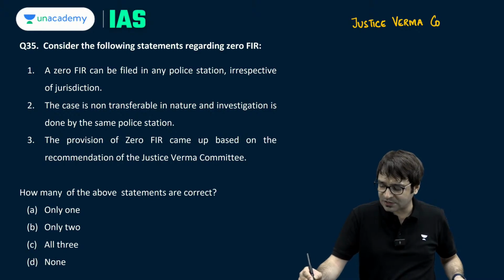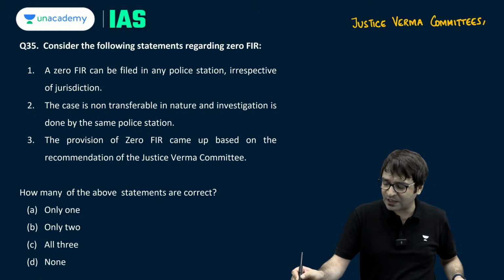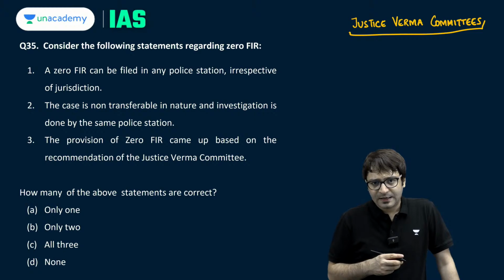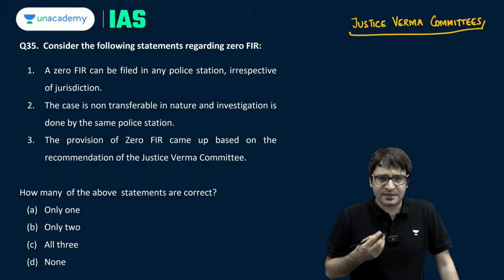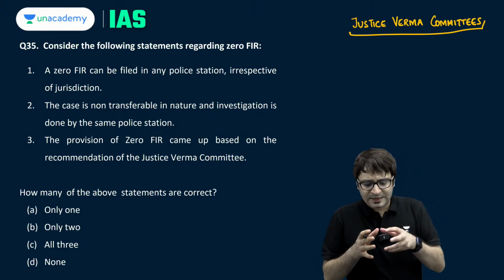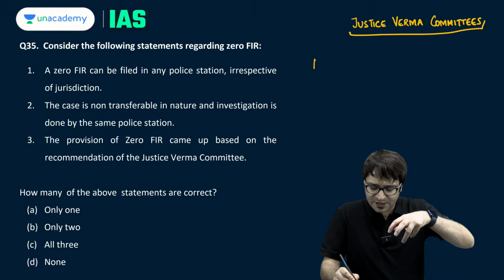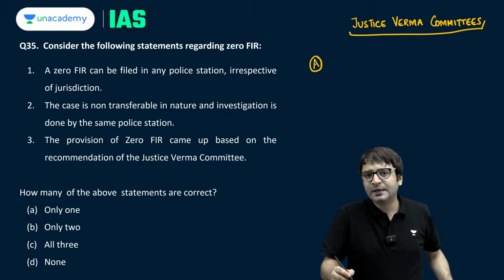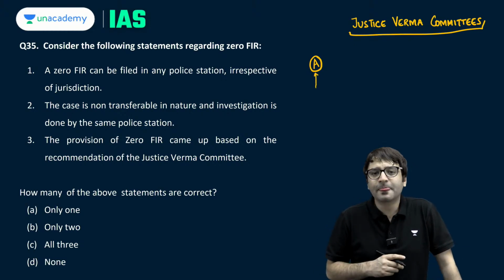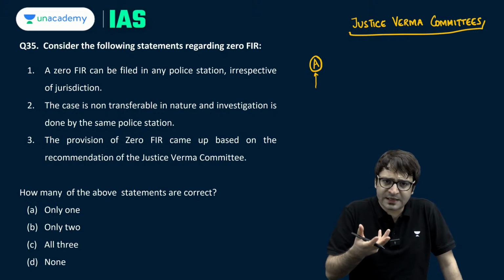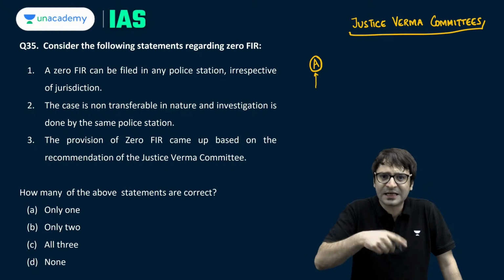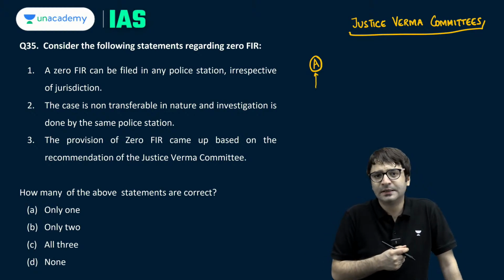Justice Verma Committee was asked, can you please suggest what are the changes that we can make to our criminal law, particularly focused on women? And it recommended zero FIR. Zero FIR is in the sense that if this is a police station, it has a jurisdiction over a piece of area. If a crime was committed here, this police station will accept the information, will write that information down, known as the FIR.